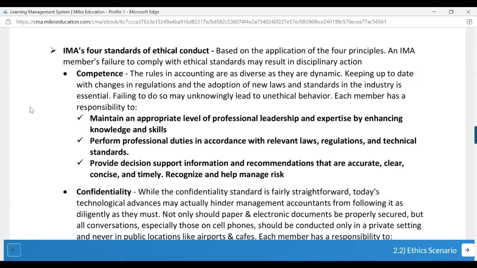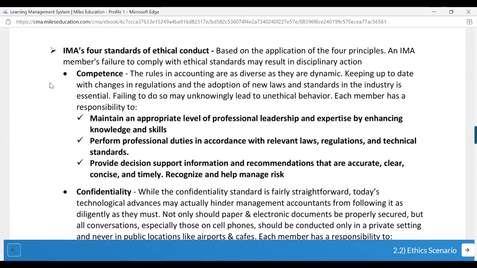In IMA, there are 4 standards of ethical conduct. Based on the application of the 4 principles which were mentioned above, an IMA member's failure to comply with ethical standards may result in disciplinary action. Your CMA degree might be taken down, so you will not be able to associate yourself with CMA.